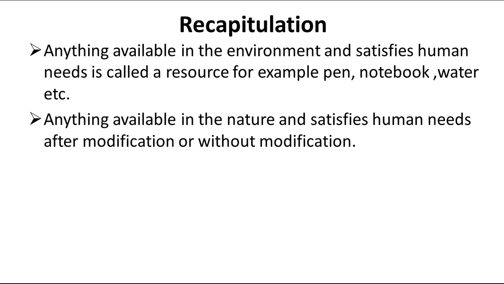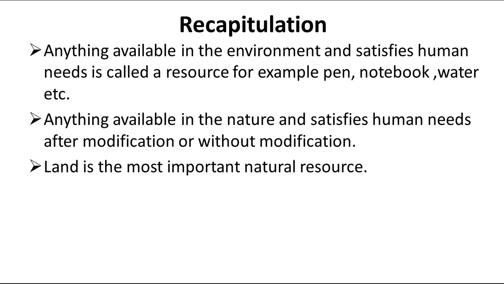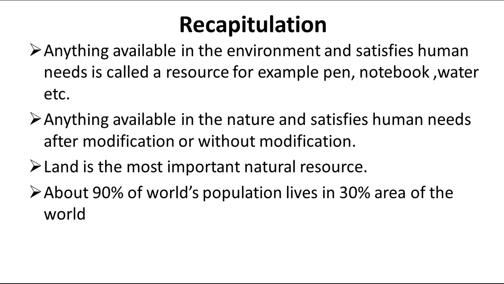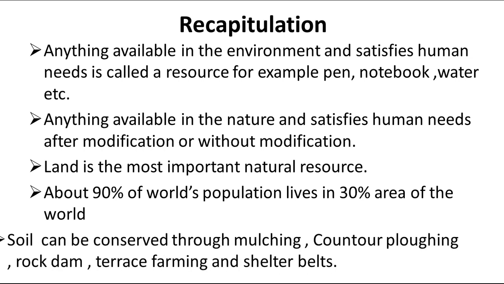Next we studied that anything available in nature that satisfies human need, after modification or without modification, is called a natural resource. Then we studied that land is the most important natural resource. About 90% of the world's population lives in only 30% area of the world.